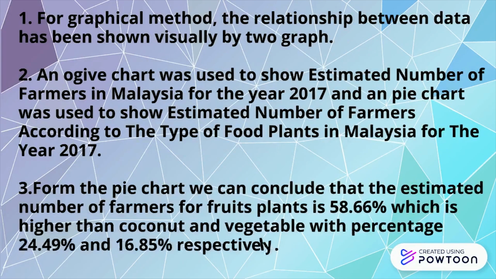Next, for the graphical method, the relationship between data has been shown visually by 2 graphs. An ogive chart was used to show estimated number of farmers in Malaysia for the year 2017, and a pie chart was used to show estimated number of farmers according to the type of plants in Malaysia for the year 2017. From the pie chart, we can conclude that the estimated number of farmers for fruit plants is 58.66%, which is higher than coconut and vegetable with percentages 24.49% and 16.85% respectively.